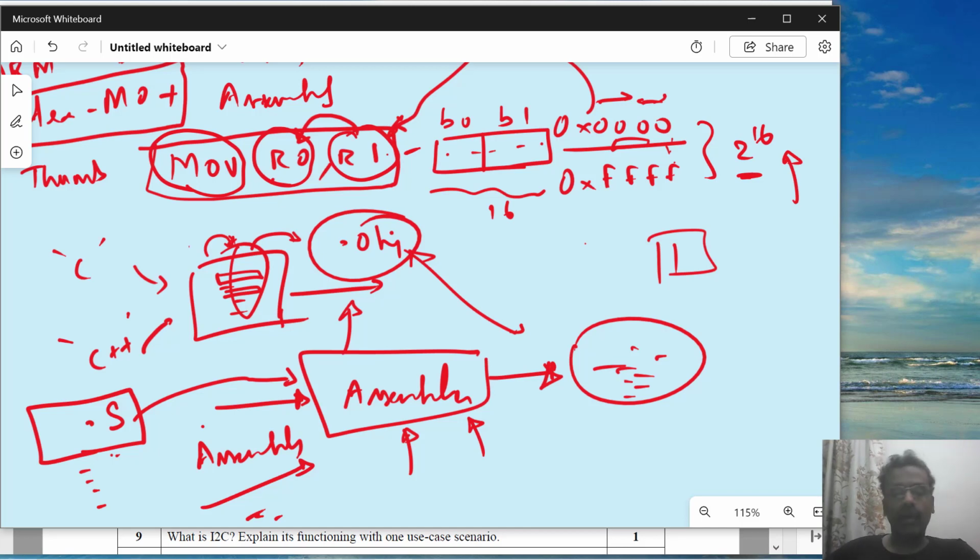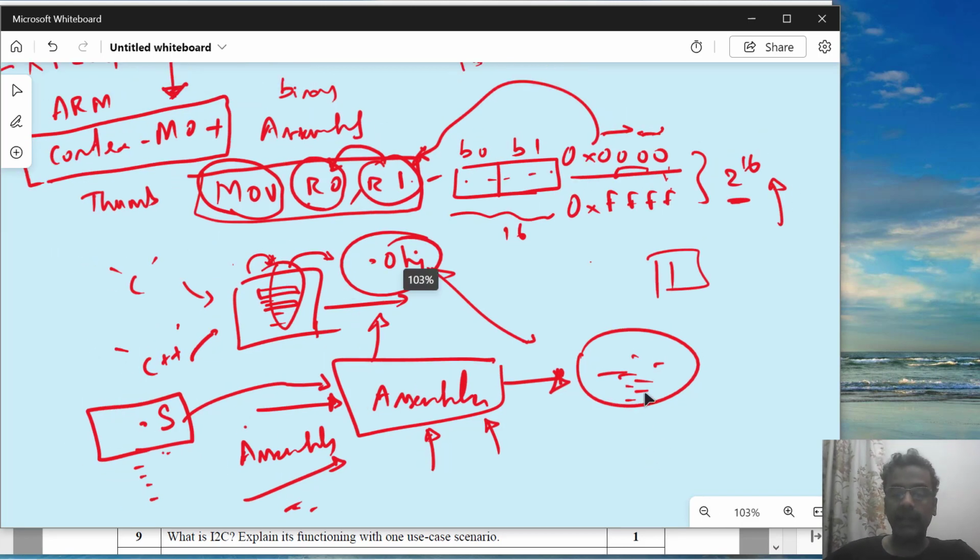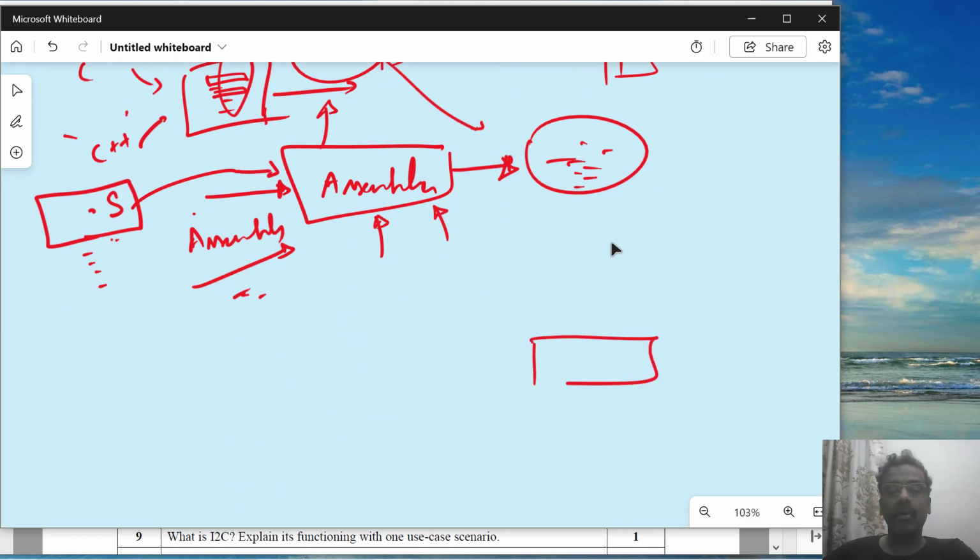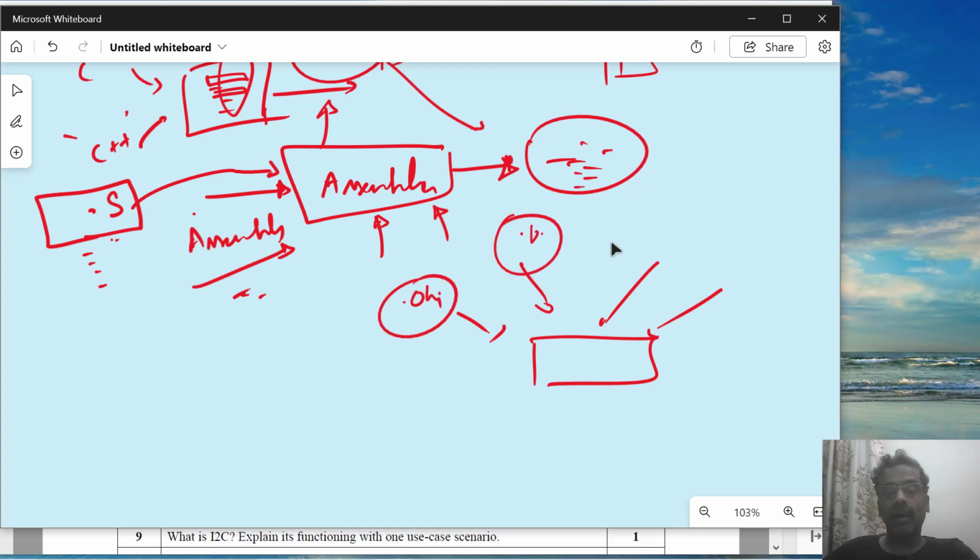Okay, that's it. Now what is a linker? The linker is another tool which takes in all the obj files generated by the compiler or assembler. It could be an obj file from here, or it could be a binary file coming from the assembler, or it could be a library file also. A lib is also a set of reusable modules written by the library developer, and it could be a printf function, or you can also write library functions, such as a string library. They are also a binary representation for the Cortex M0 plus for which these libraries are built. Now the linker's job is to link many of these binary files.